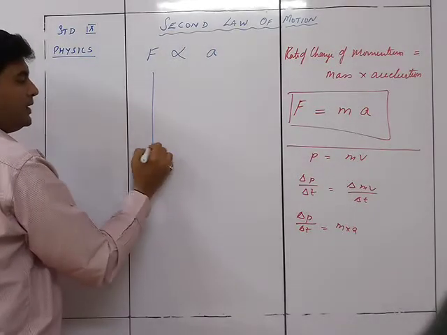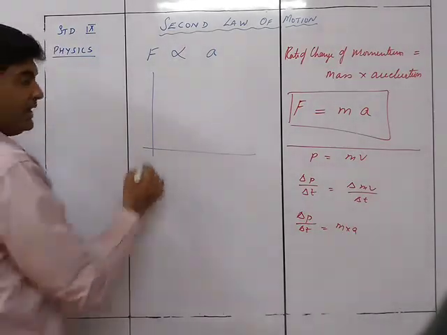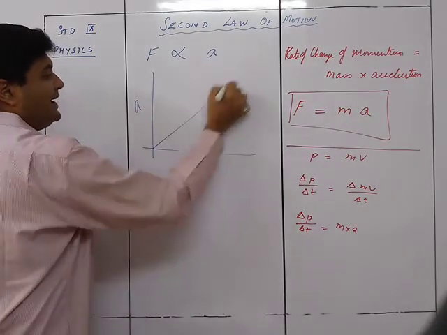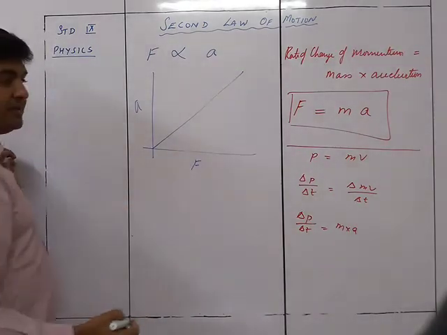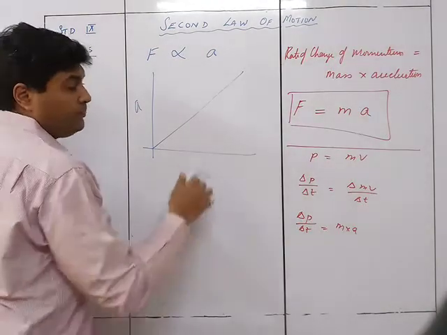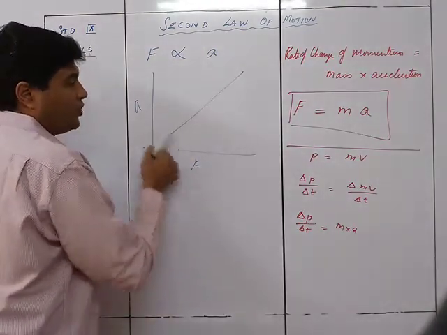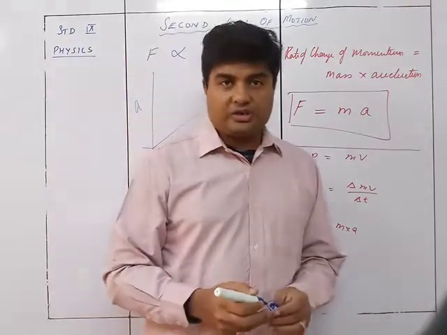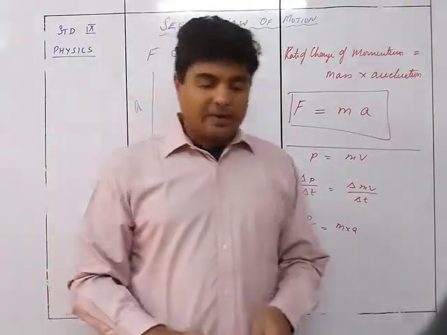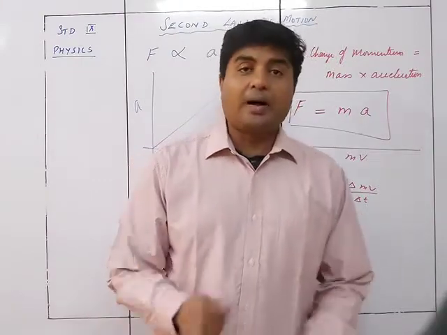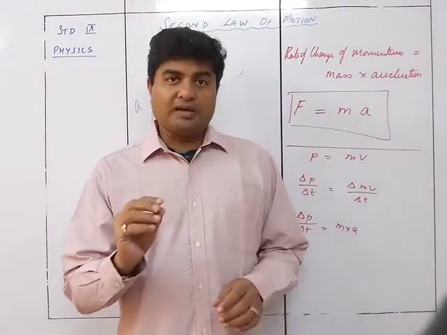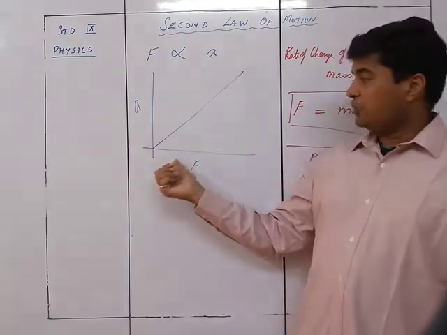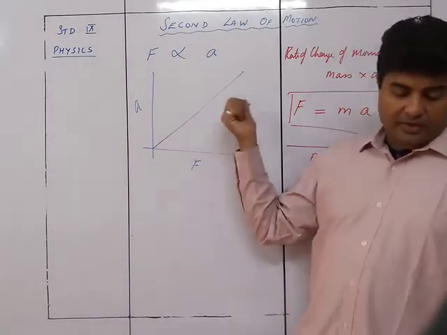If I have a graph where this axis is the acceleration and this is the force, then it will be a linear graph like this, which tells me that the ratio of force and acceleration is always constant. That means for a given constant mass, the force required will be directly proportional to the acceleration. Force increases, acceleration increases.